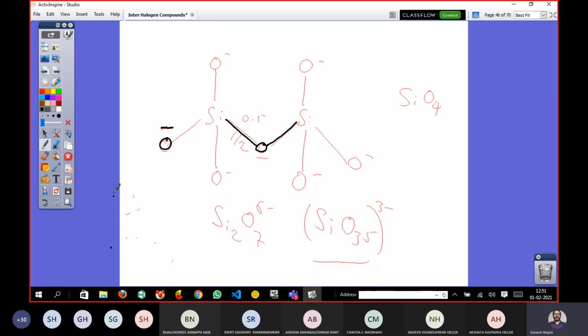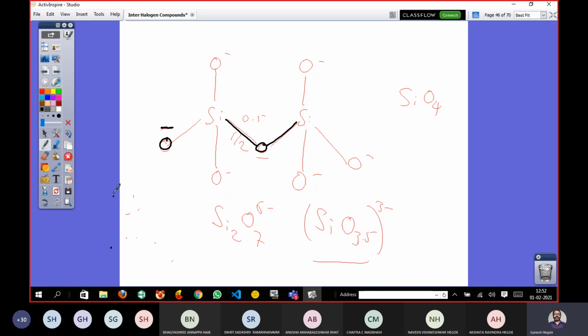Now you just count the composition. One silicon, another silicon, so I get Si2. Now count the number of oxygen atoms: 1, 2, 3, 4, 5, 6, and 7, because one oxygen is common. It cannot be Si2O8. Remember, Si2O8 is just a combination where you take SiO4 and another SiO4.